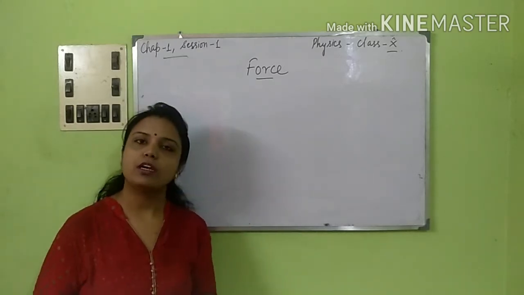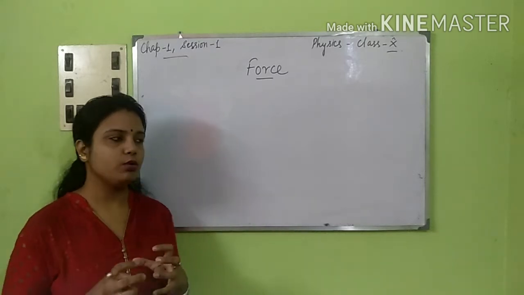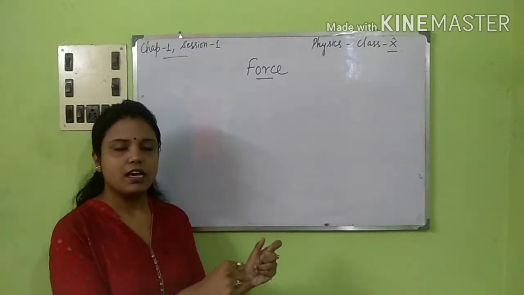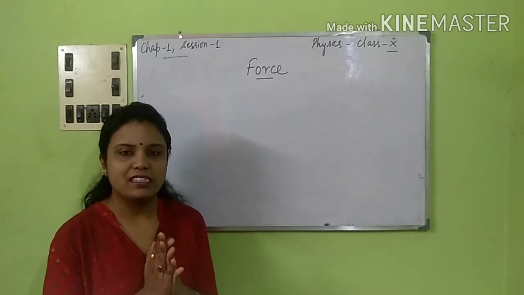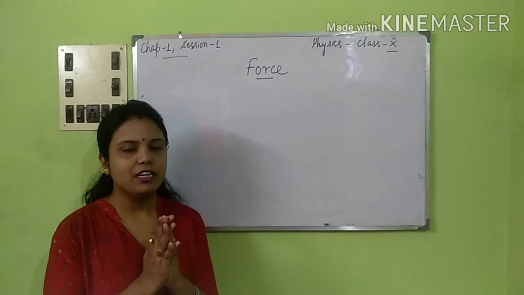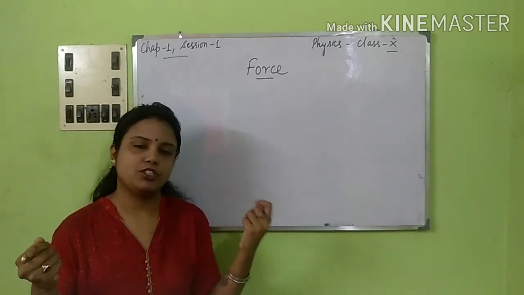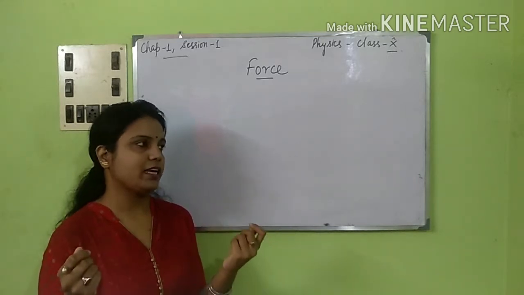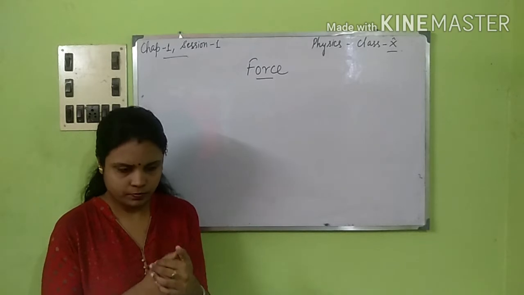Next we are coming to non-contact forces. Non-contact forces are the forces where we don't apply direct force, but there are forces acting between the bodies. Example, magnetic force. Magnetic force is a force which acts between a magnet and a magnetic material such as iron. Second example of non-contact force is gravitational force.